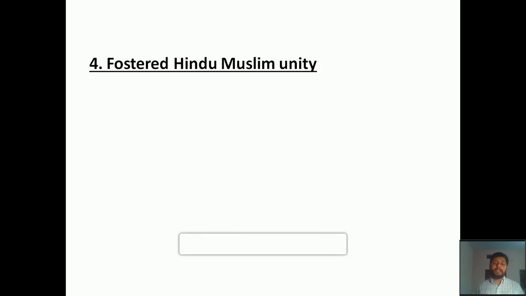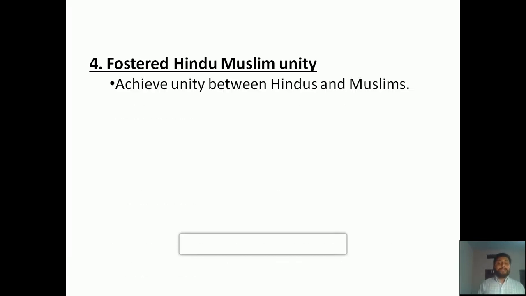And the fourth point says that it fostered Hindu-Muslim unity, because we have already seen that, due to different reasons, there was a very huge gap between Hindus and Muslims, especially in the case of their unity. From the partition of Bengal, we have seen it. The partition of Bengal done by Lord Curzon focused on dividing people in the name of religion. So it was one of the main reasons from where the authorities started to divide people on the basis of their religion. So it affected a lot, especially the unity of the people.